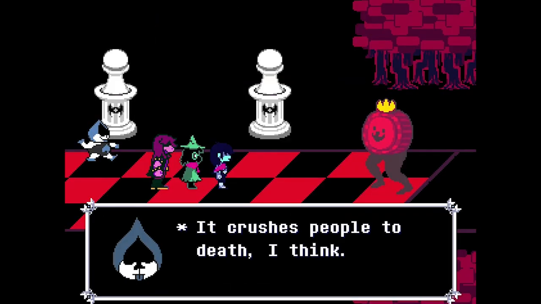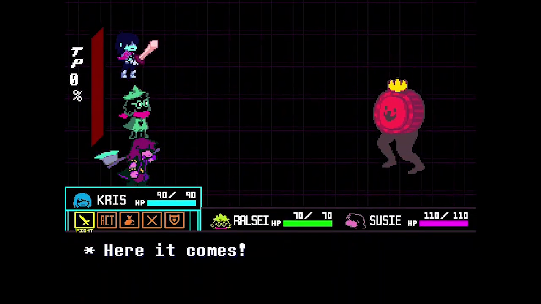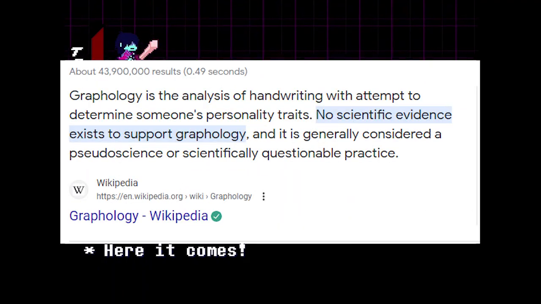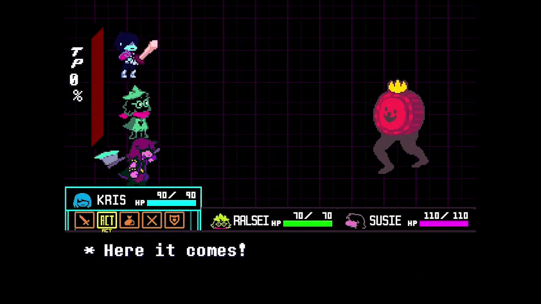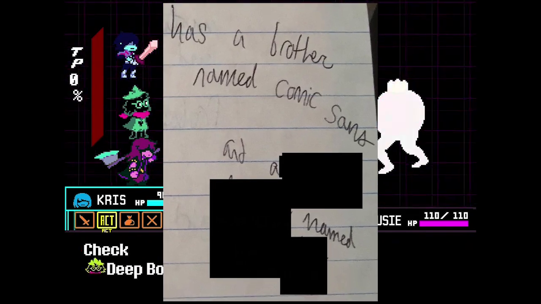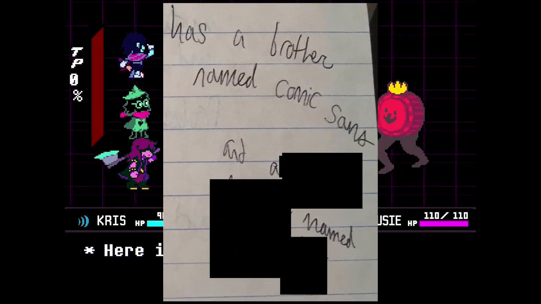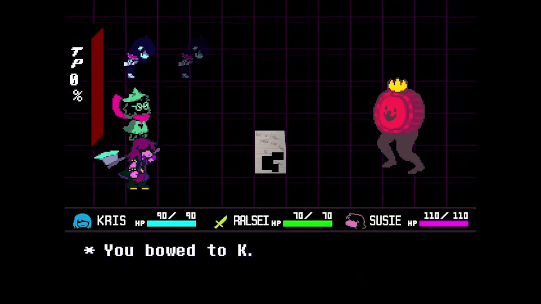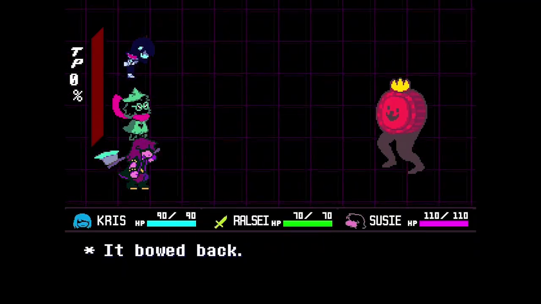Now, I admit, I am not a handwriting expert. In fact, handwriting analysis appears to be pseudoscience, but just for fun, here are some things I noticed. So let's read out the entire sentence first. "Has a brother named Comic Sans and a blank named blank." Okay, here are some observations I have.